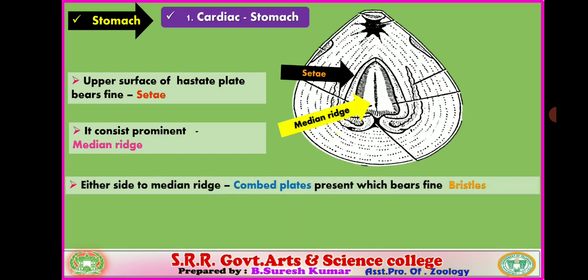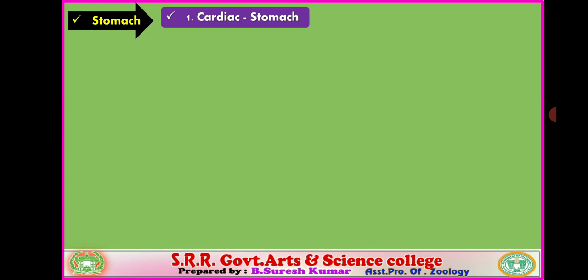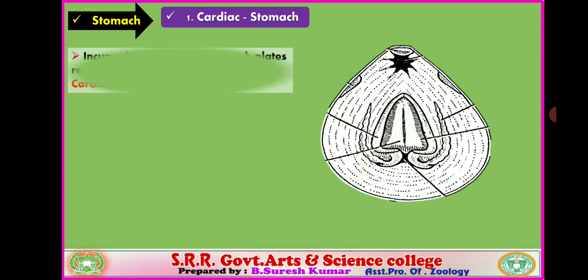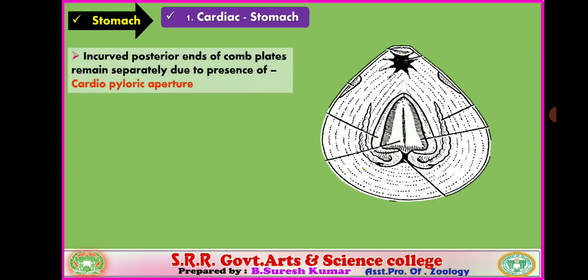And next, on either side of the median ridge, you verify comb plates are present, one on either side, one pair of comb plates. They appear as a comb, and such comb plates bear what? Fine bristles. Such bristles provide the appearance of a comb. So comb plates are present, one on either side of the median ridge, and you verify the bottom of the comb plate and top of the comb plate.